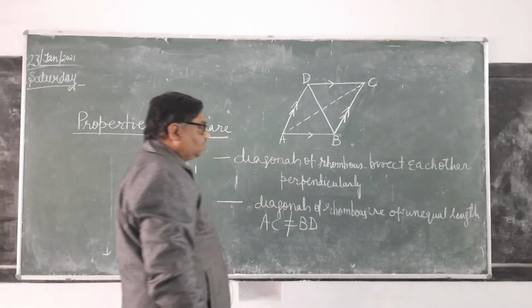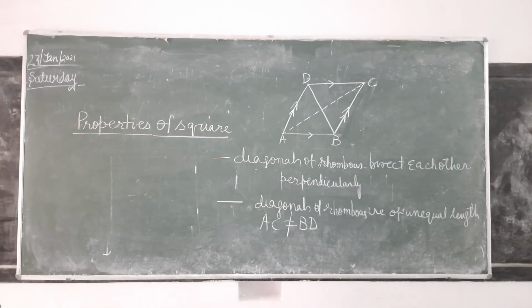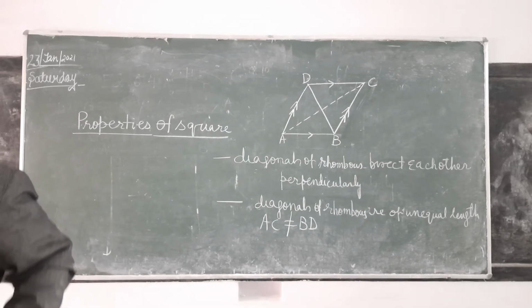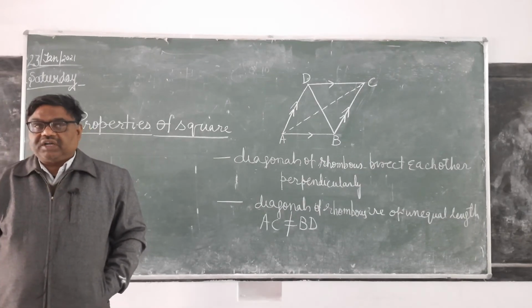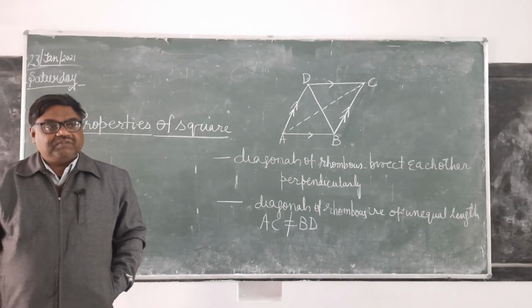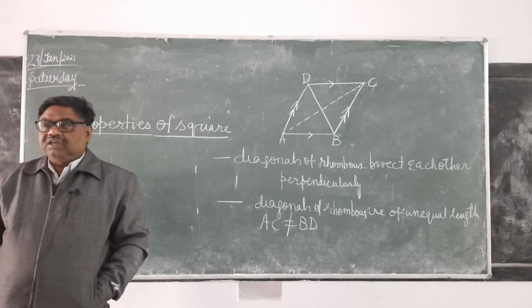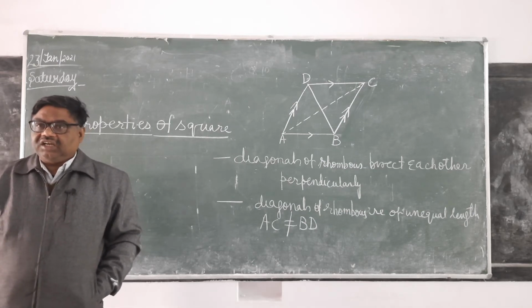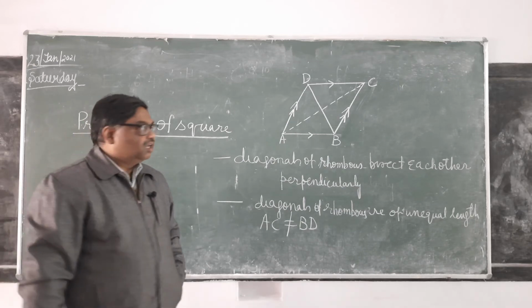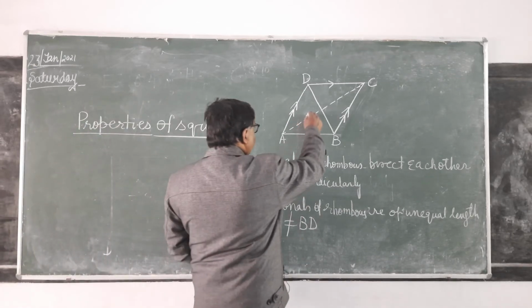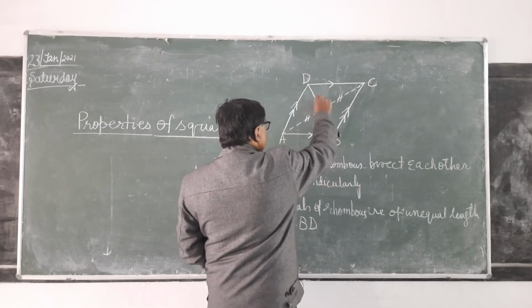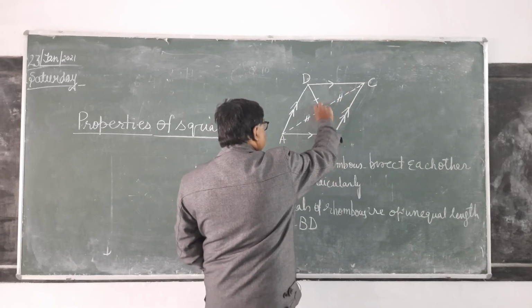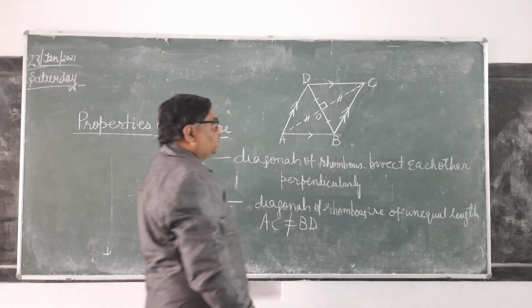Now see here. You can see in the rhombus, what are the properties of rhombus? Opposite sides are parallel. All the sides are of equal length. Diagonals are of unequal length. Diagonals bisect each other perpendicularly, which means this will be equal to this. This will be equal to this. And this angle will be equal to 90.